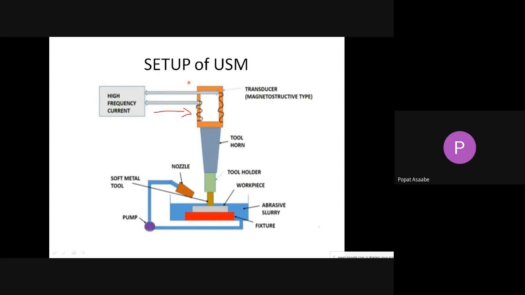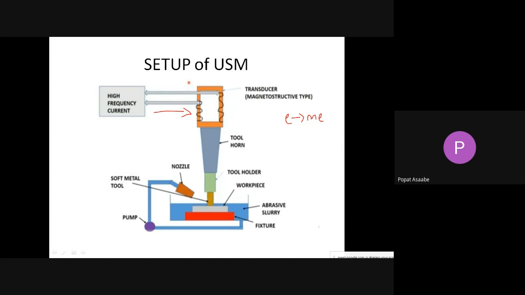This transducer will convert the electrical energy into mechanical vibration. Due to that, this tool horn is going to vibrate, and it will concentrate all the vibrations to the tool holder, and from the tool holder, this vibration is given to the tool, so that tool is going to vibrate.